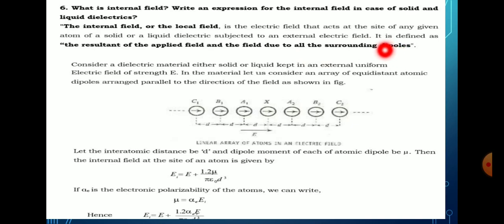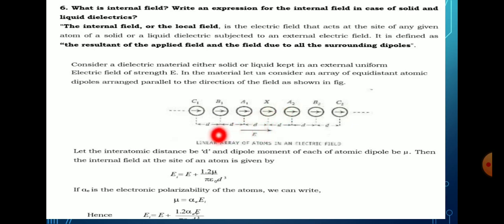Consider the dielectric materials: when the electrical field is applied, they act as electrical dipoles. Let us consider a dielectric material, either solid or liquid, kept in an electrical field of strength E. Consider an arrangement of equidistant dipoles along the direction of the electrical field.